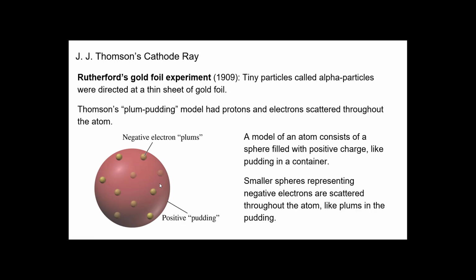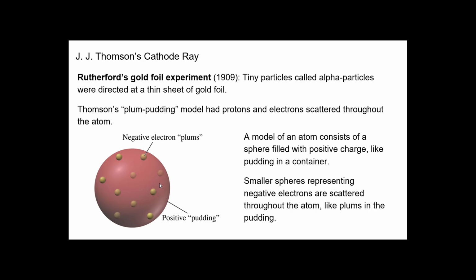So Rutherford comes along, and he understands Thomson's plum pudding model, which is made up of protons and electrons. Protons being positive, that's the positive pudding there. That's the fancy name for it. And then the electrons are negative, and they are scattered. They're called plums. I call this chocolate chip cookies, and a chocolate chip in the cookie. And they are what balance out the positive matter. So these small little spheres of negative electrons are scattered out through this pudding mix matter.